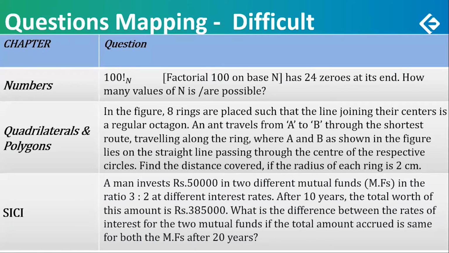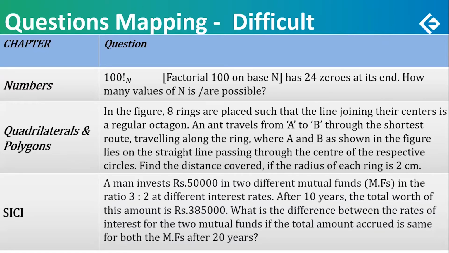Numbers, a difficult question this time. 100 factorial is written in base n and it has 24 zeros at its end. How many values of n are possible? So it is difficult in understanding.